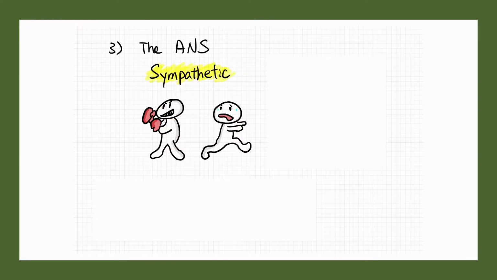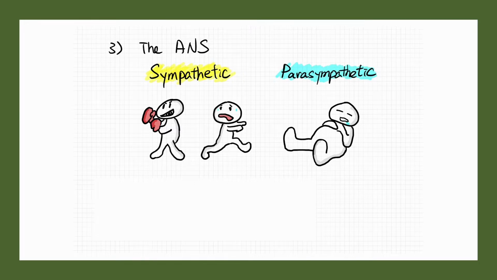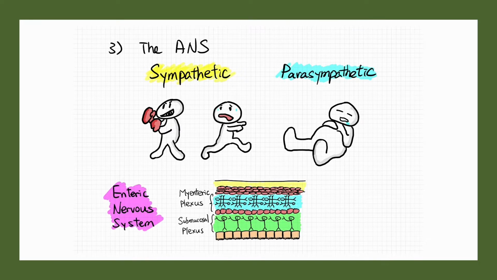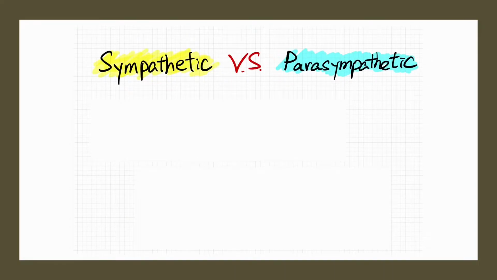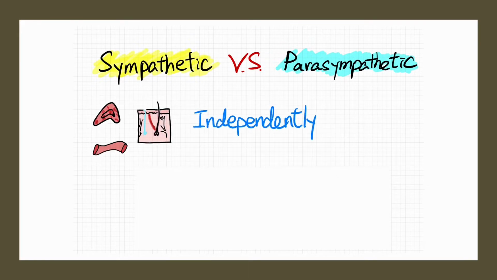The ANS is further divided into three branches: the sympathetic nervous system, the parasympathetic nervous system, and the enteric nervous system. In this video, we will focus on the sympathetic and parasympathetic divisions. The sympathetic and parasympathetic divisions most often have opposing effects. If the sympathetic division causes excitation, the parasympathetic causes inhibition. The two divisions may also work independently.